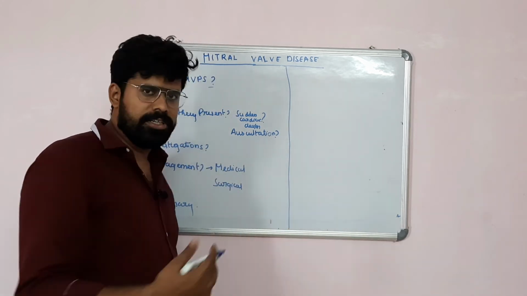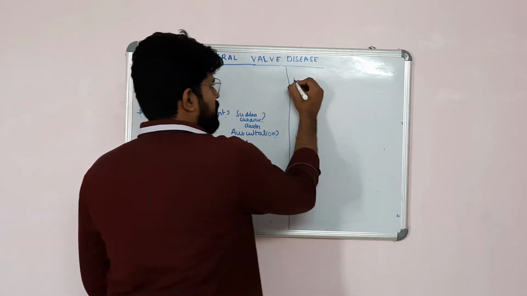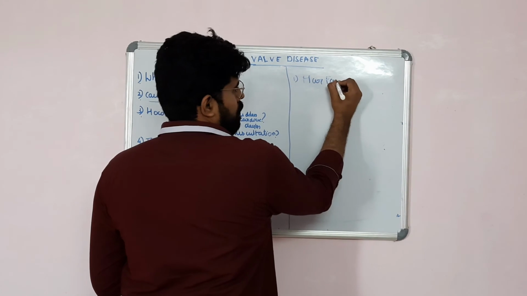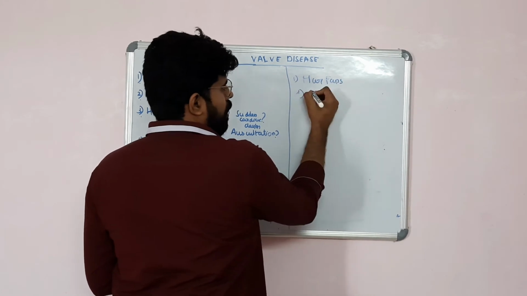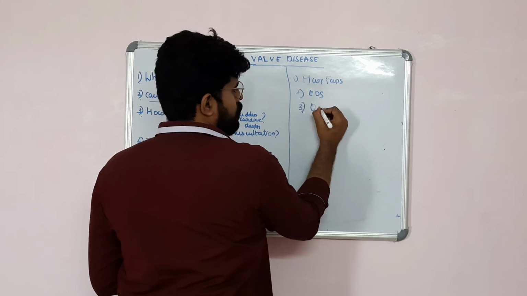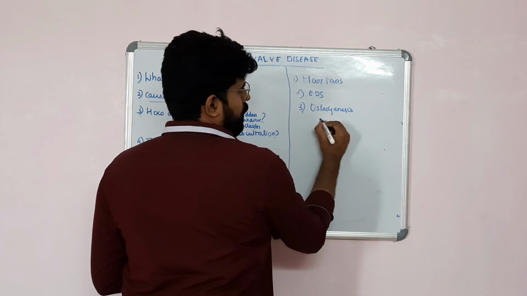So what are the other conditions associated with mitral valve prolapse? First one is Marfan syndrome, the second one is Ehlers-Danlos syndrome, and the third one is osteogenesis imperfecta.